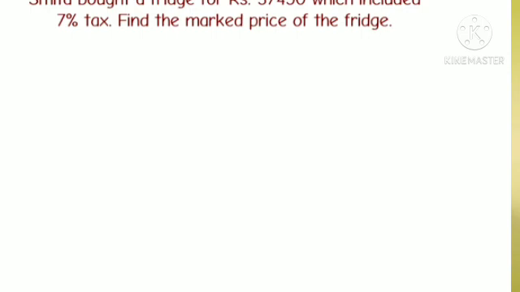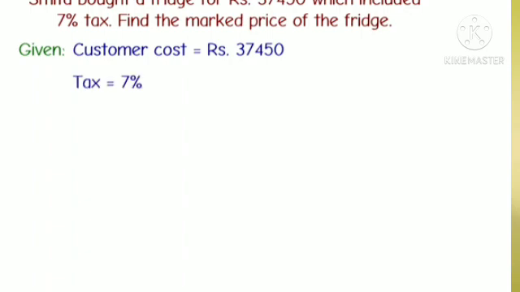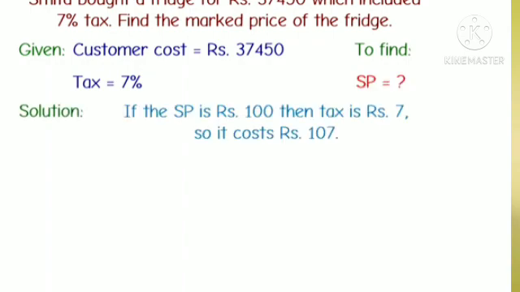Smita bought a fridge for Rs 37,450, which included 7% tax. Find the marked price of the fridge. Let's see what is given. Customer cost is equal to Rs 37,450. Tax is equal to 7%. We have to find the selling price. If the selling price is Rs 100, then tax is Rs 7. So, it costs Rs 107.